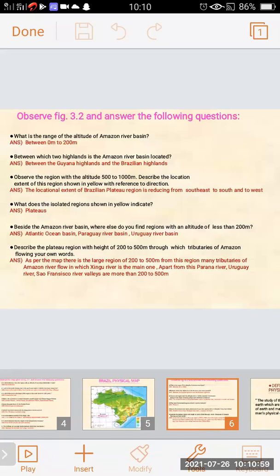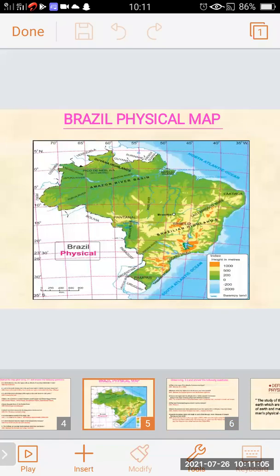As per the map, there is a large region of 200 to 500 meters. As we can see on the map, this region is very high. It is more as compared to the other colors.